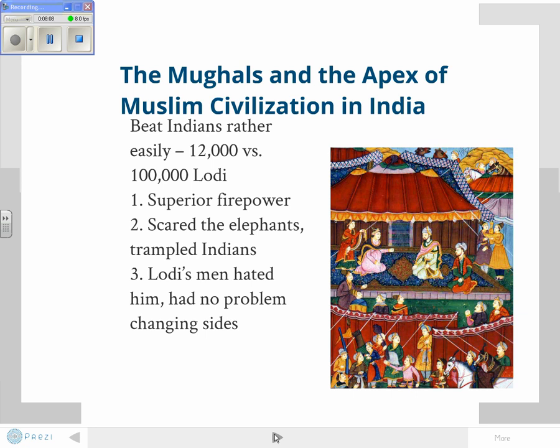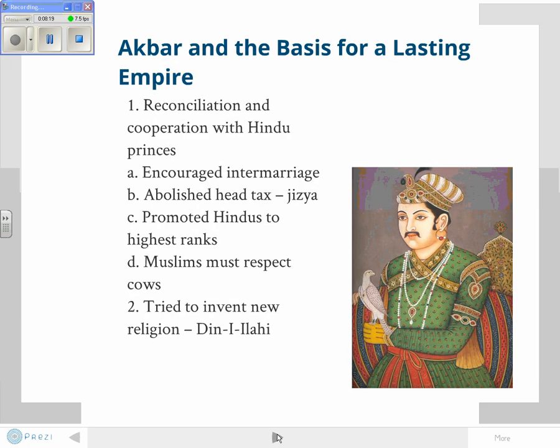Now, Babur is a good leader and a successful leader, but the greatest of the Mughal leaders falls to his grandson, Akbar, Akbar the Great. What was Akbar's long-lasting religious idea? He wanted reconciliation and cooperation with the Hindu princes. Think about this, guys. How do you think the Hindus and Muslims got along?